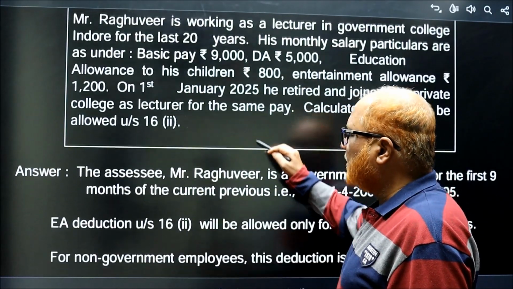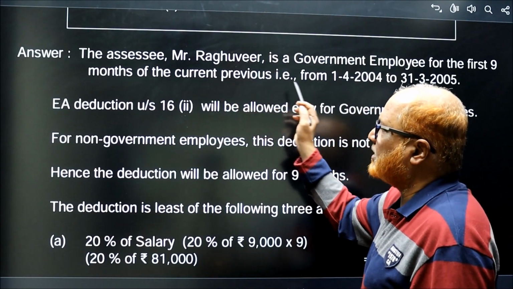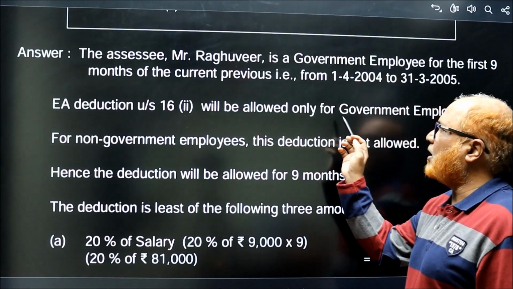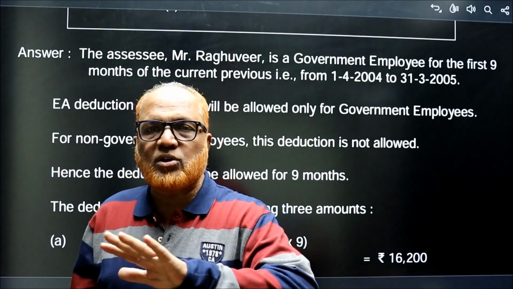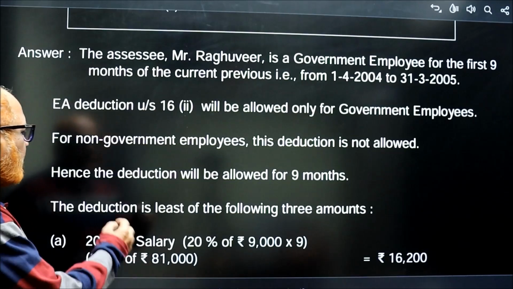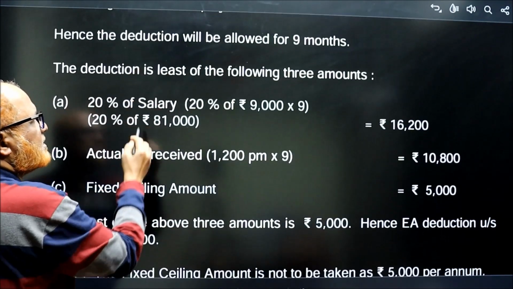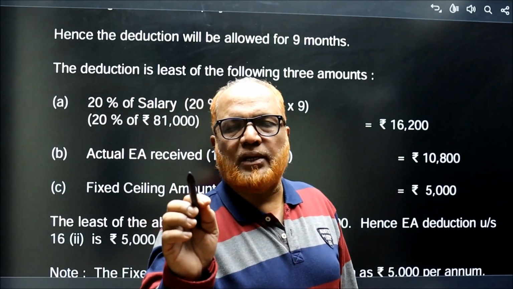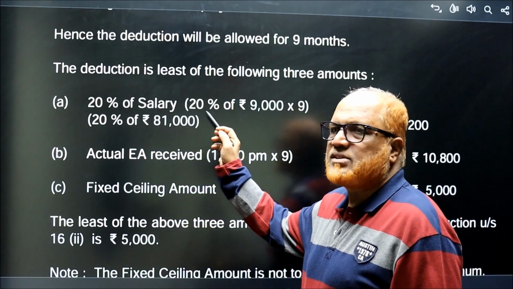Mr. Raghuvir is a government employee for the first 9 months of the previous year 24-25. EA deduction under 16(2) will be allowed only for government employees. As I told you, for 3 months he was not a government employee, so for those 3 months deduction is not allowed. Hence the deduction will be allowed only for 9 months. The deduction is the least of the following 3 amounts as usual: 20% of salary, actual EA received, or fixed amount of 5,000.